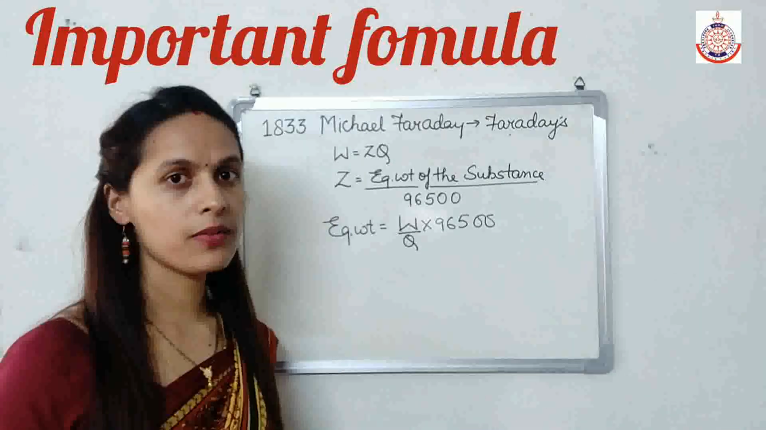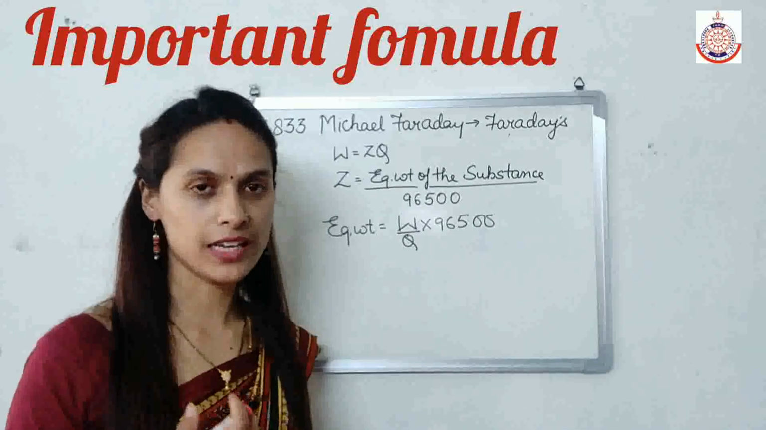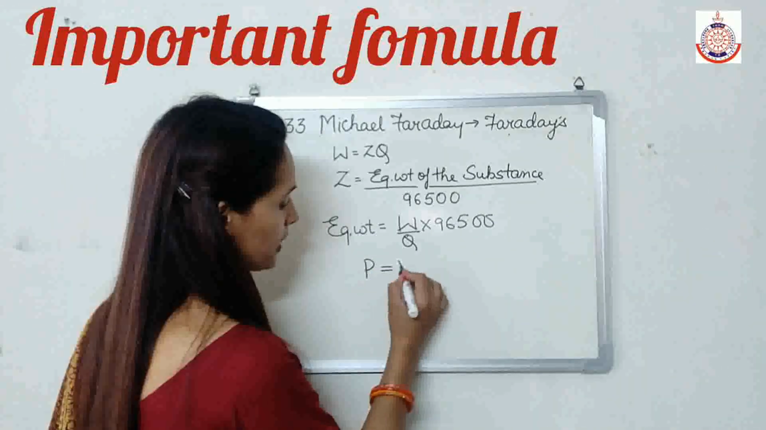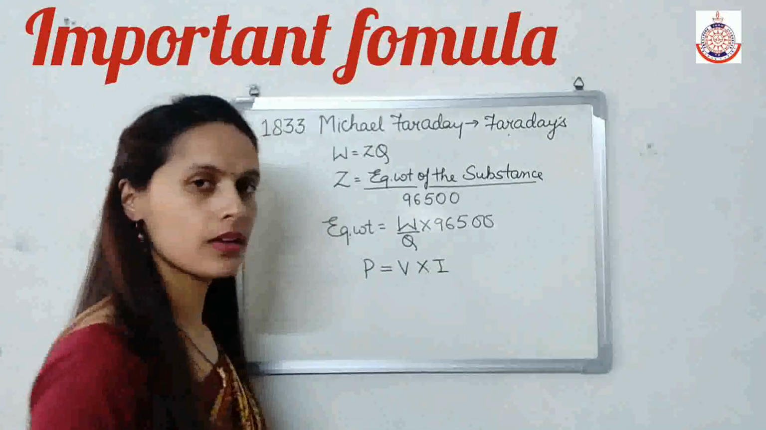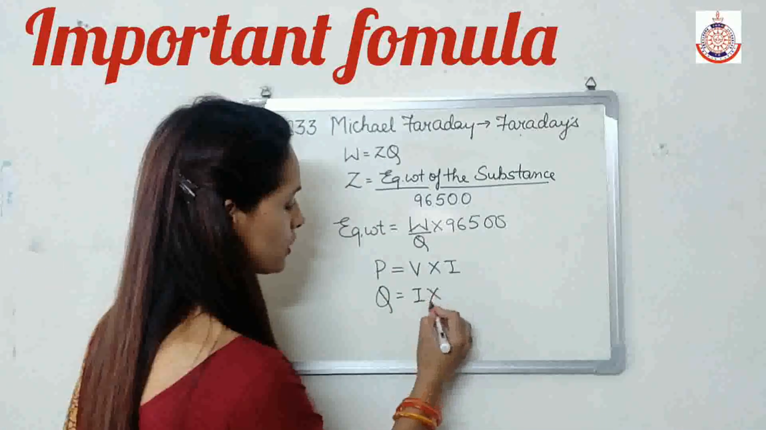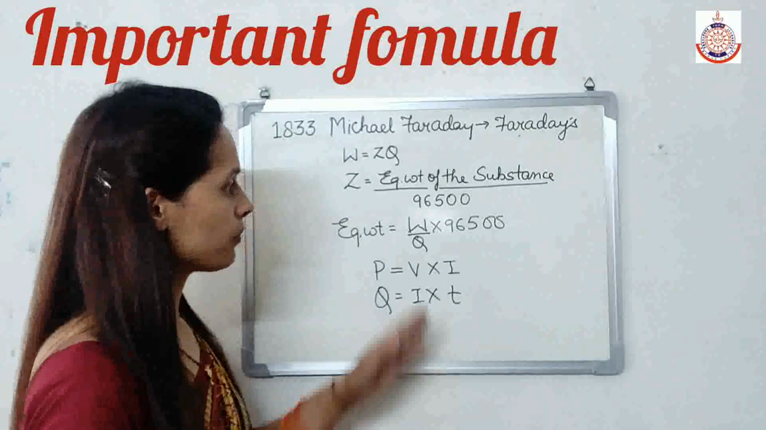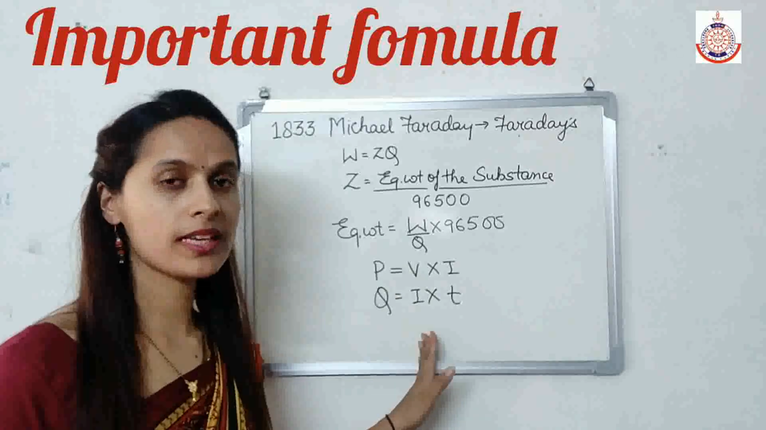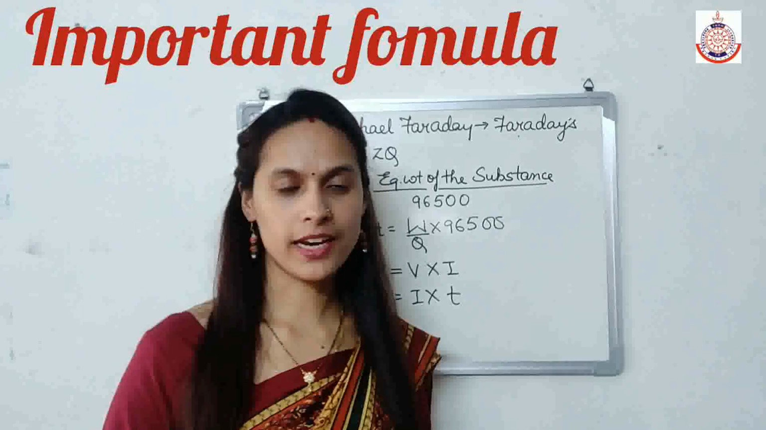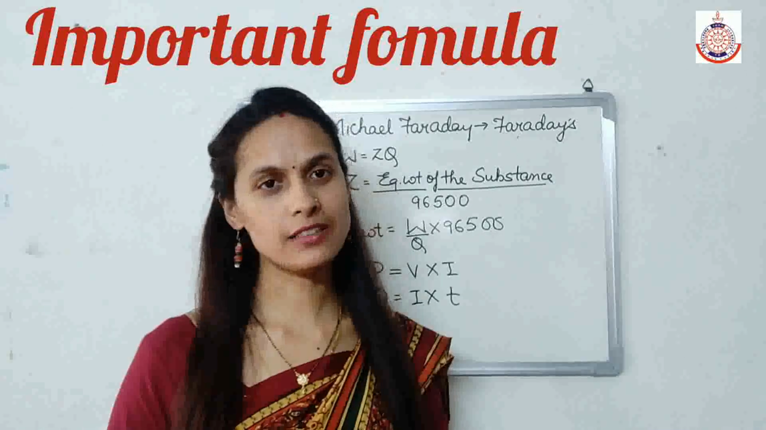Now the next formulas which you can use while calculating numericals based on Faraday's law: P equals V into I, and Q equals I into T, where I is the current and T is the time. By using these formulas, you can solve the numericals which are based on Faraday's law. So now we will solve the numericals based on Faraday's law.